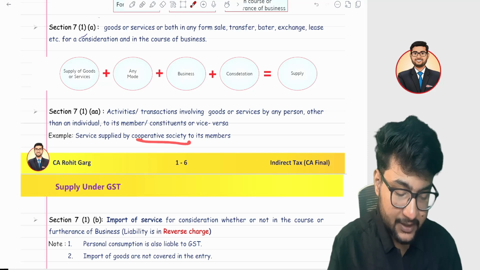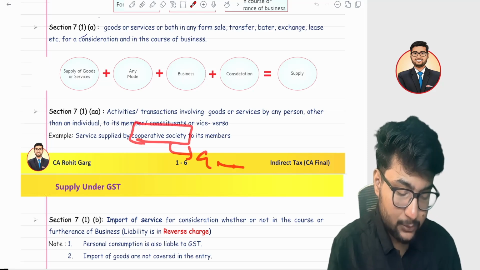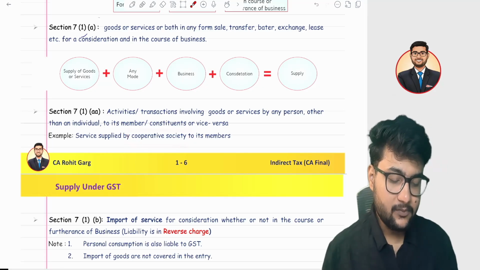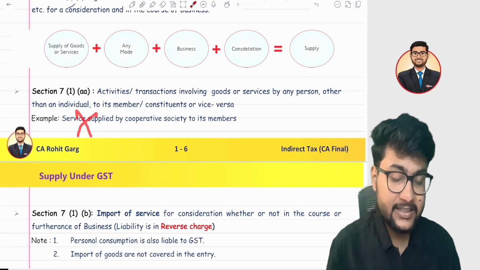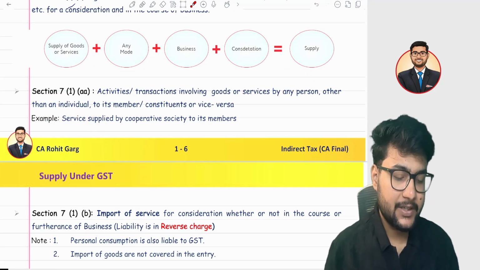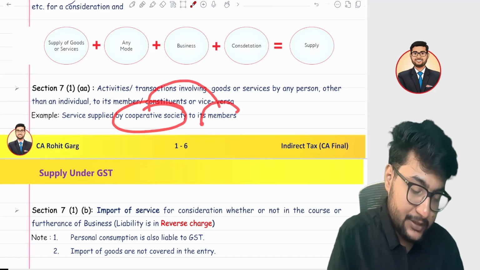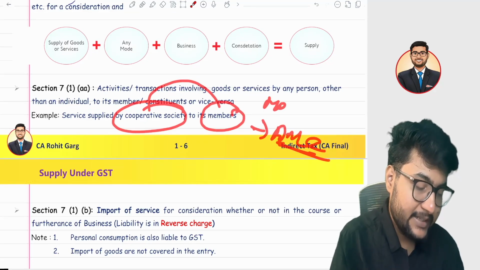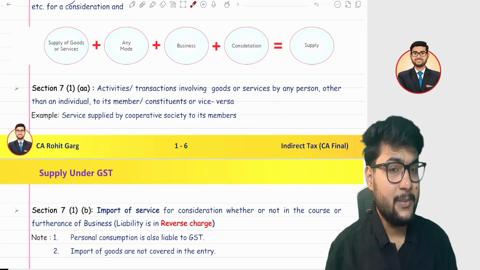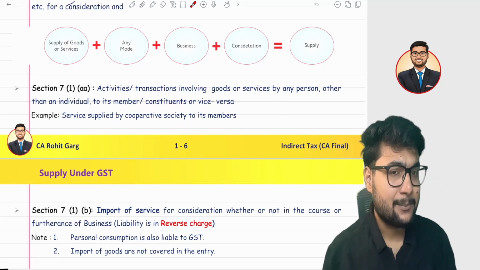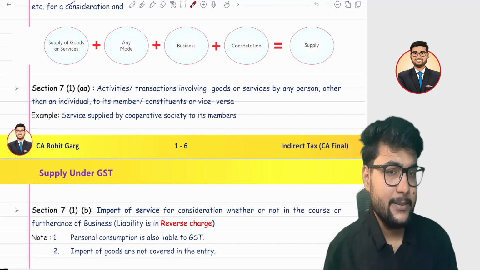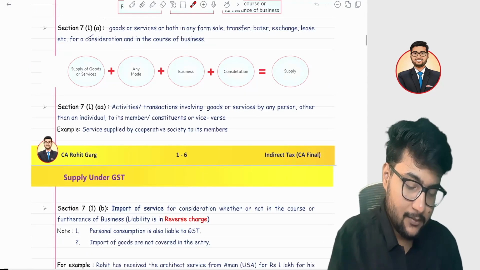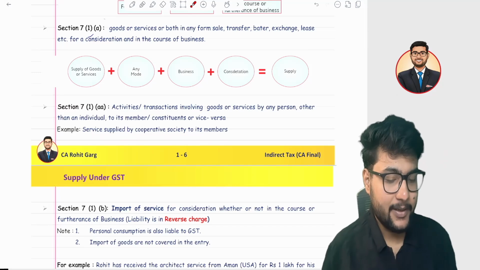If a cooperative society, let's say Gokul Dham society, if any type of society, a cooperative society in itself is not an individual, and they are charging from its members annual maintenance charges, monthly maintenance charges, then monthly maintenance charges are also considered a supply, right? Whether it is taxable or exempt, we will say later in the chapter. But for the time being, it is a supply.